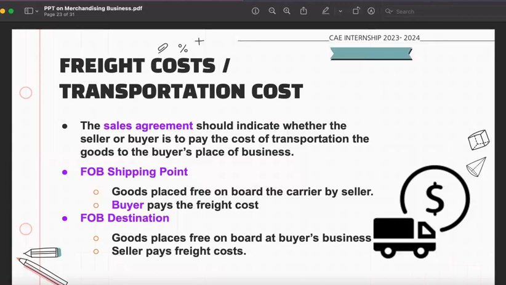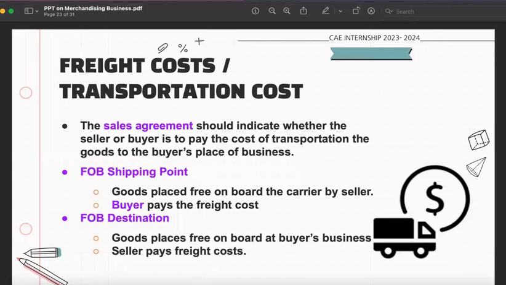So we have two kinds of transportation cost recognition. We have FOB shipping point. This is two types of agreement, and we have FOB destination. So when we say FOB shipping point, goods placed free on board with the carrier by the seller. So kung tayo yung seller, hindi tayo magbabayad. Yung buyer ang magbabayad. When we say shipping point, buyer. So upon shipment mo as a seller, hindi mo babayaran. But when the goods are received by the buyer, sila yung magbabayad ng freight cost. Sila nang magbabayad ng transportation na ginawa ng courier. So tandaan nyo, if shipping point, the buyer shoulders the freight cost.